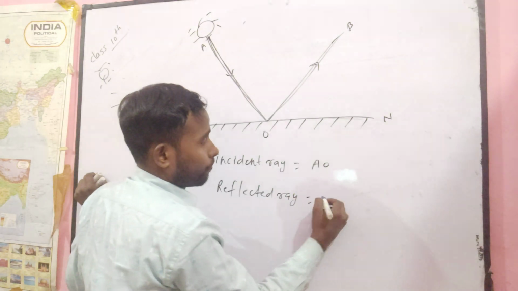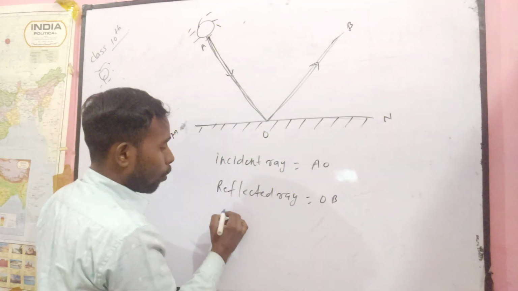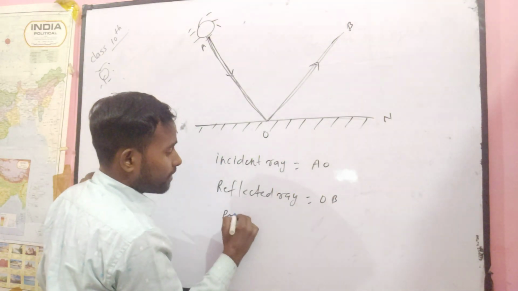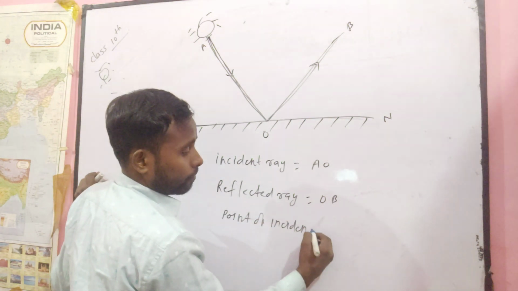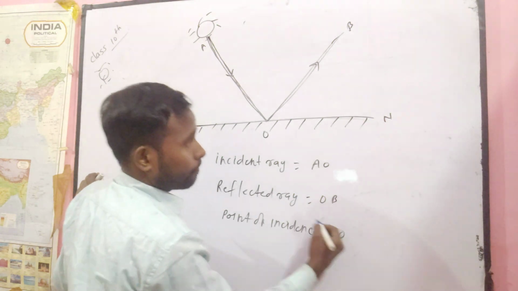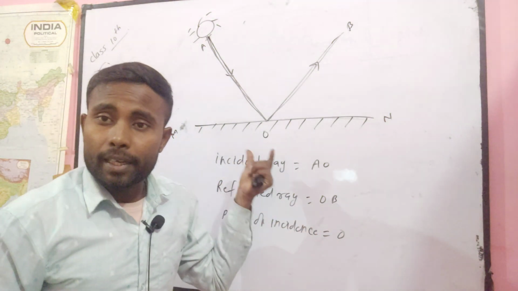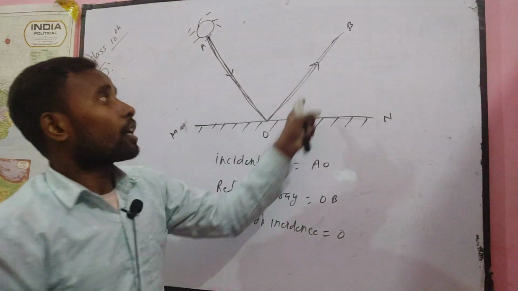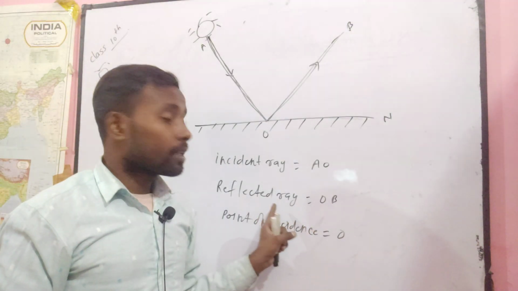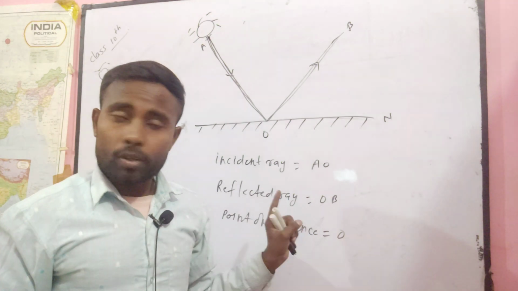The reflected ray. This point O is your point of incidence. AO is the incident ray. OB is the reflected ray. I think you understand very easily.